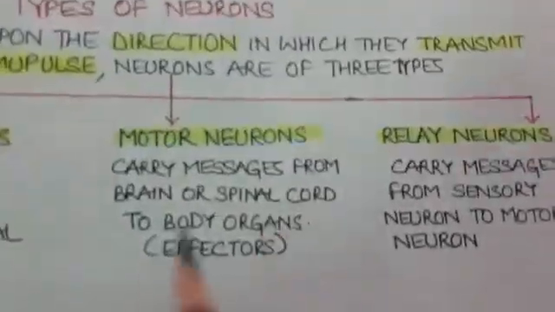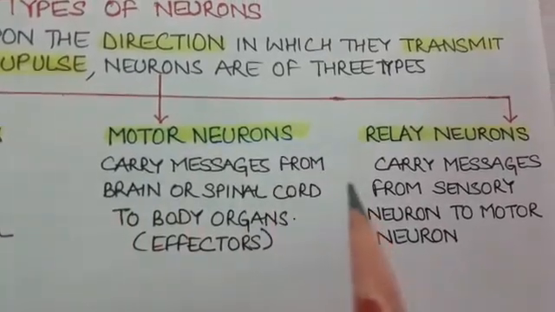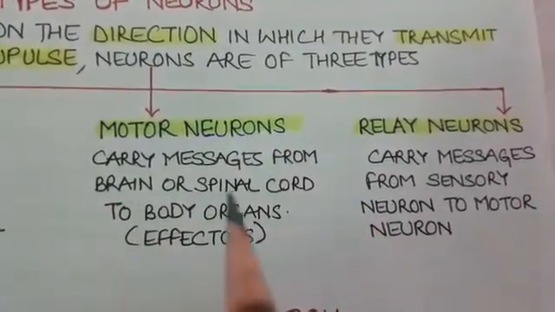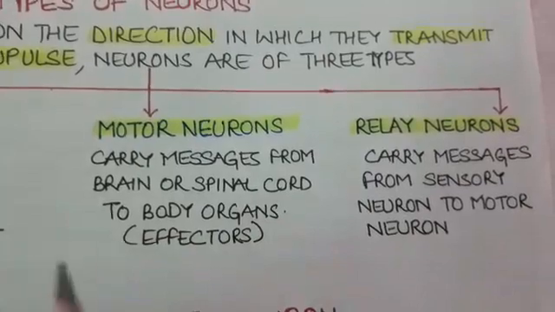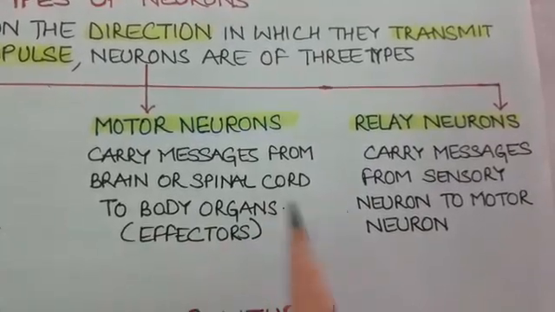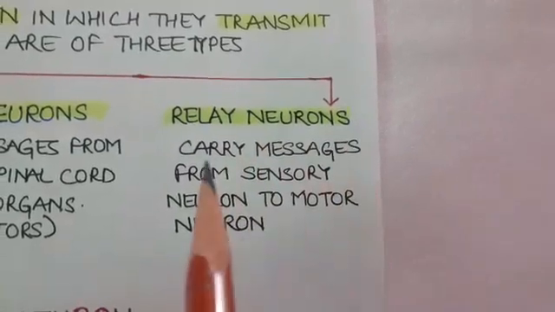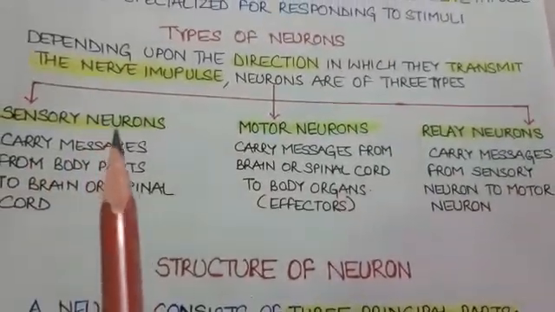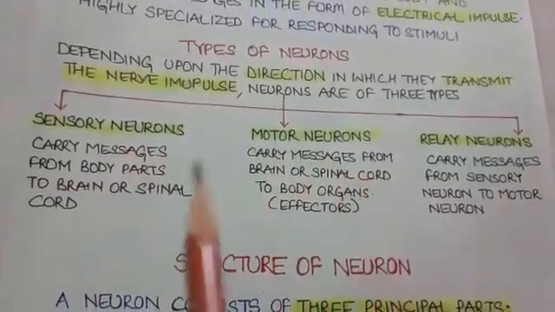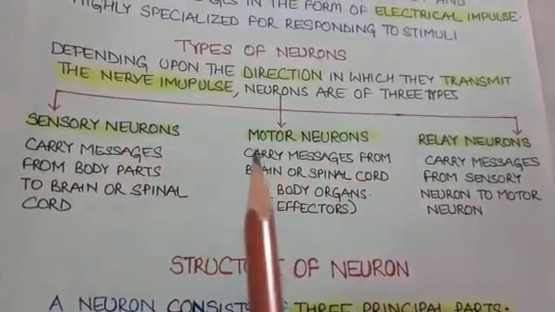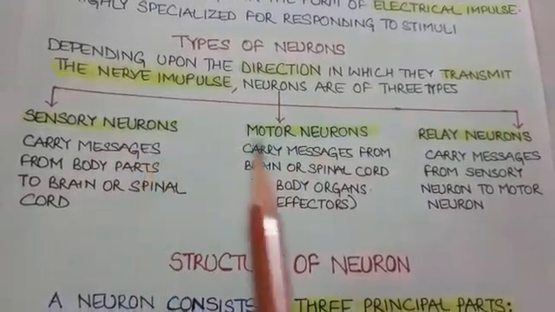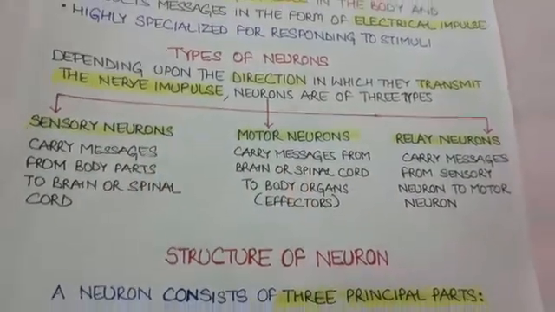Motor neurons always carry messages from brain or spinal cord to body parts, which we call effectors. And the relay neurons carry messages from sensory neurons to motor neurons. It means they are a connecting link between sensory neurons and motor neurons.